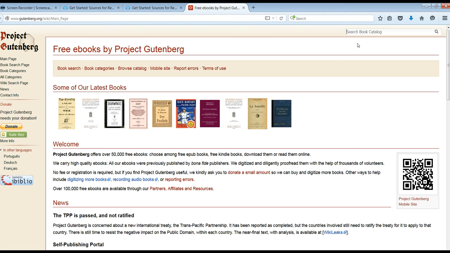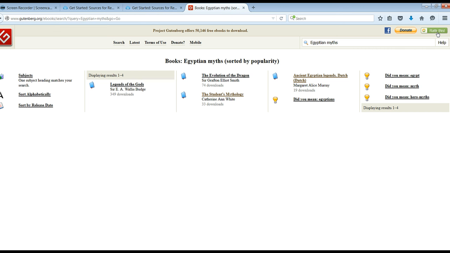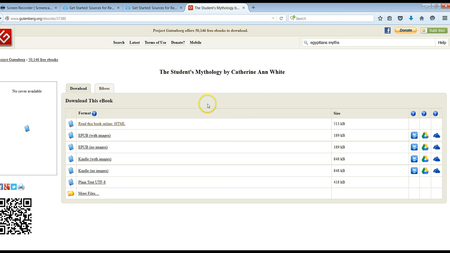So I'm going to go in and search for Egyptian myths. And according to my results, it looks like there are only 4. Even though there are only 4 results, it still may be that there's one in here that will be super helpful. So this one initially looks kind of interesting to me, but it's in Dutch and I can't read Dutch, so I'm going to bypass that one. But this looks like this could be good, the student's mythology.